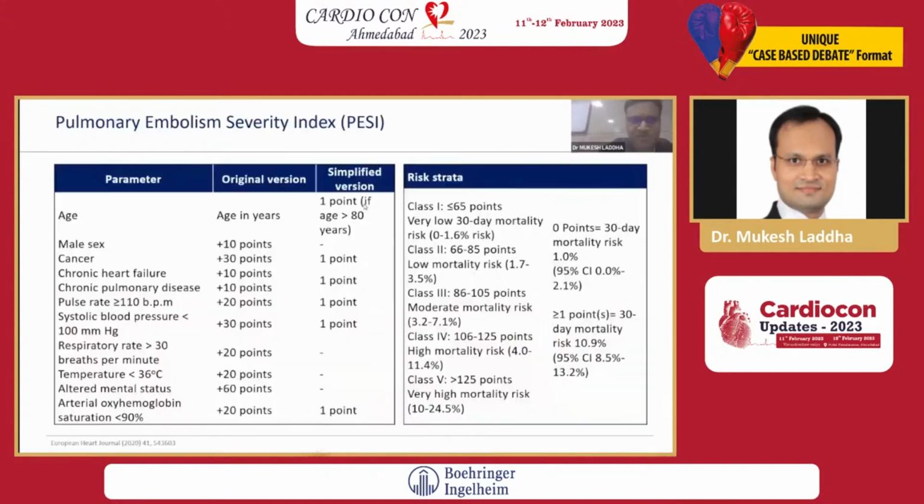Now coming to the pulmonary embolism severity index. There are certain parameters like age, male, cancer, chronic heart failure, chronic pulmonary disease, pulse rate more than 110, BP less than 100, respiratory rate more than 30, temperature, altered mental status, saturation. According to that, if 0 points, there is 1% mortality risk. If points are more than 1, then more than 10% mortality in first 30 days. So this is the risk stratification criteria on the basis of the embolism severity index.